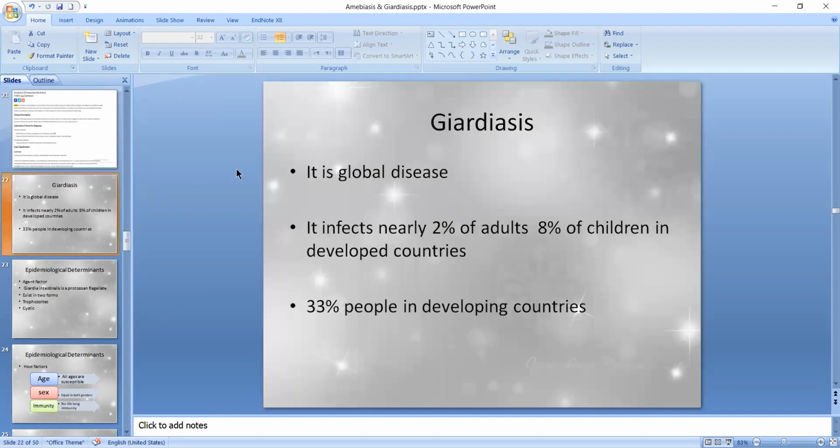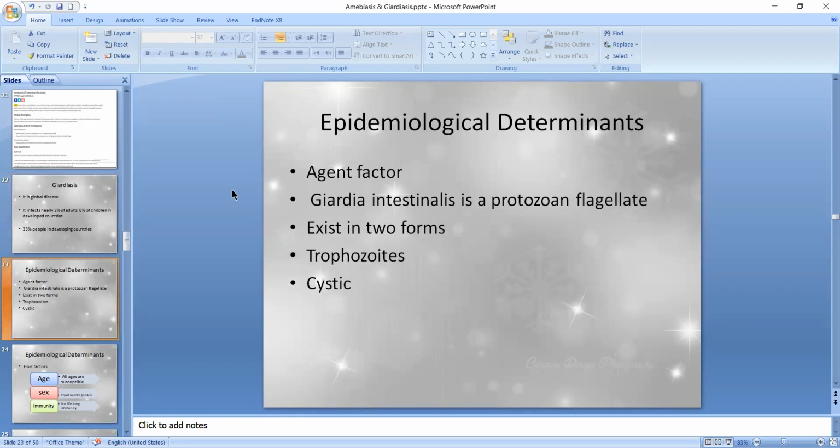Now comes giardiasis. It is a global disease. It infects nearly 2% of adults and 8% of children in developed countries, and 33% of people in developing countries. Epidemiological determinants, agent: Giardia intestinalis is a protozoan flagellate mainly responsible for causing giardiasis, and it exists in two forms: trophozoite form and cystic form.